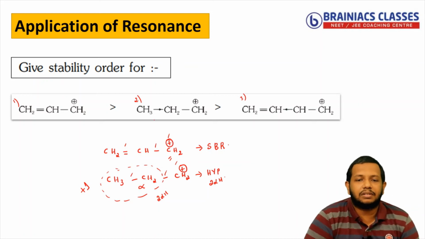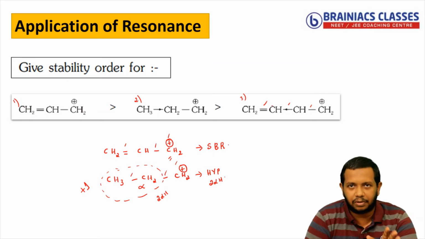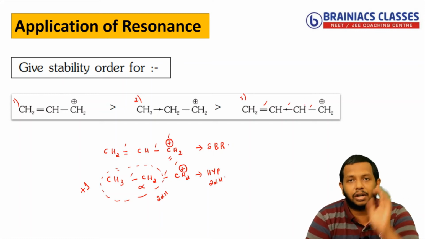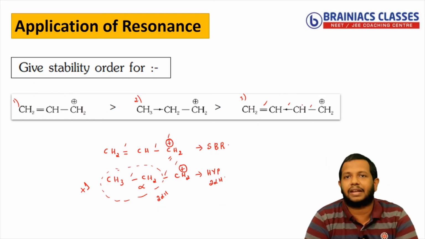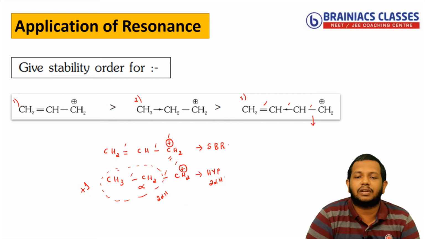Now coming to the third species, you can see here again double bond, then single bond, again single bond, then positive charge. That is not possible. If there is a double bond, then a single bond is acceptable, but the next one should be either a positive charge, or a double bond, or a negative charge or lone pair, but that is not present. That means the third species also does not have resonance.